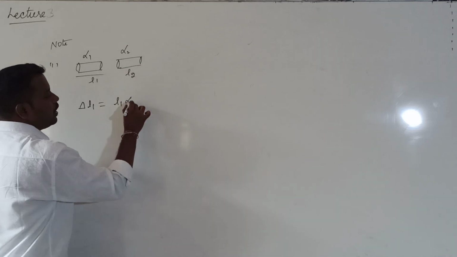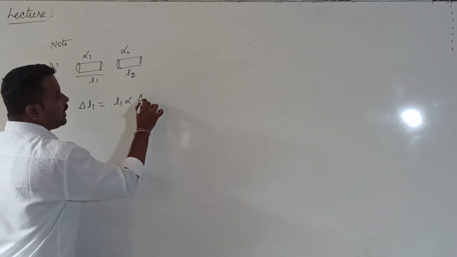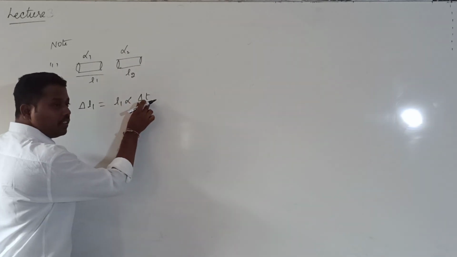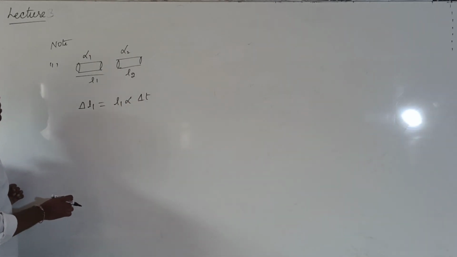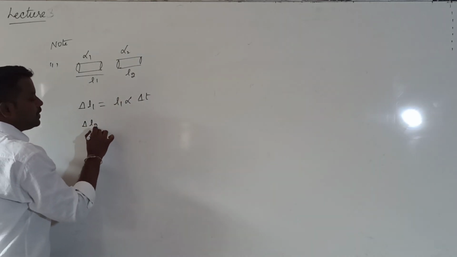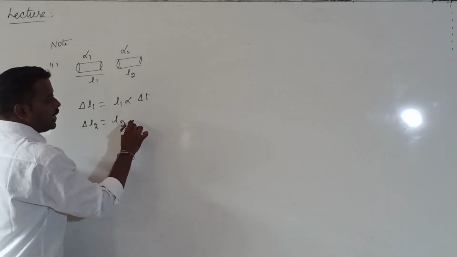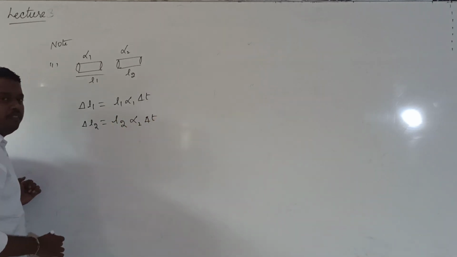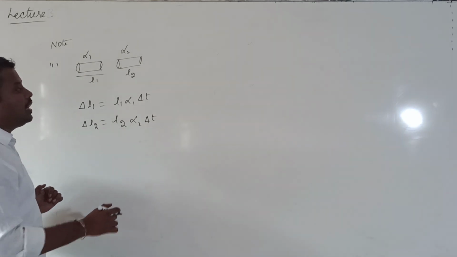So L1 into alpha into, can I write delta T? Yesterday we wrote in place of delta T, T2 minus T1, where T2 minus T1 I will call delta T. Then the increase in the length of the second rod is given by L2 into alpha 2 into delta T. So both the rods' temperature rise is the same.